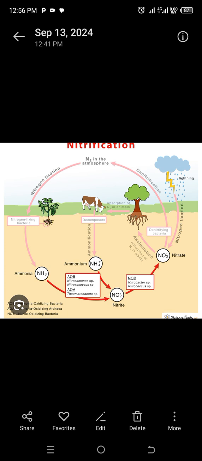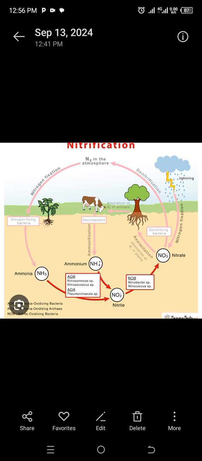Remember, too much ammonia is harmful to plants, so these bacteria convert ammonia into nitrates.